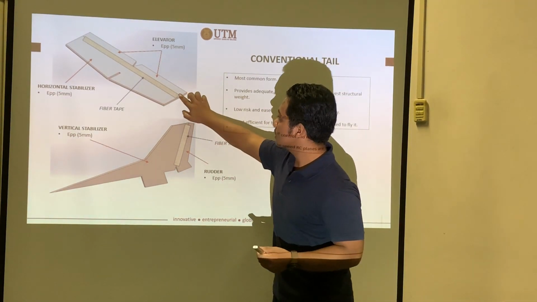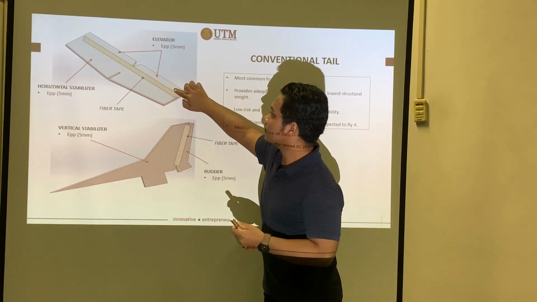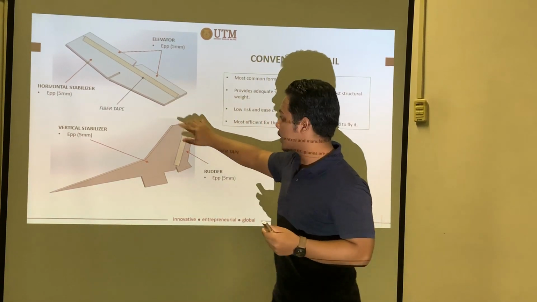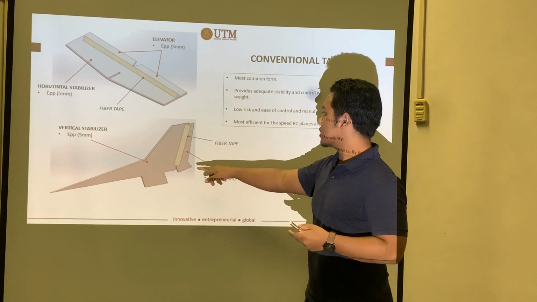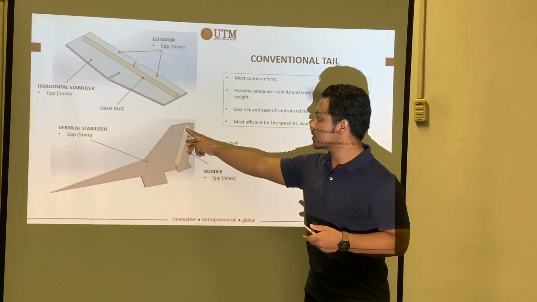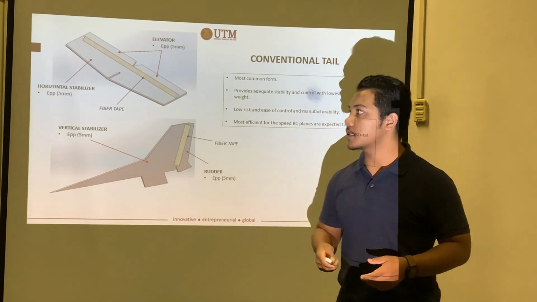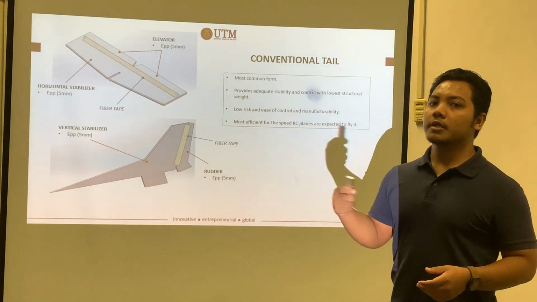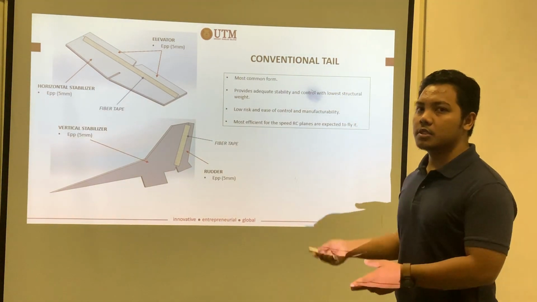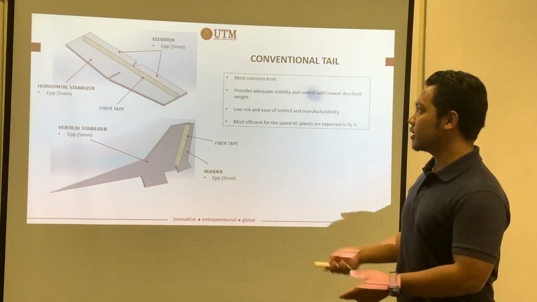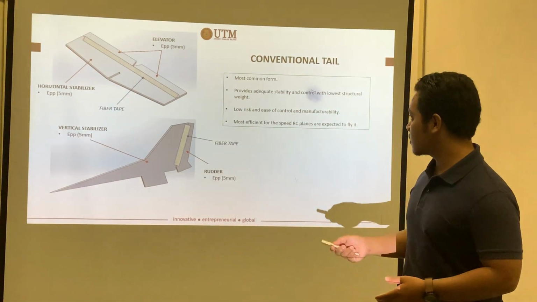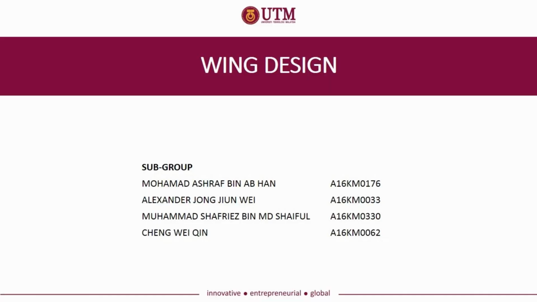We attach them with fiber tape, as you can see here, and the vertical stabilizer and rudder are also attached using fiber tape. For the material properties, the wing part will explain because we use the same material as them. Thank you.